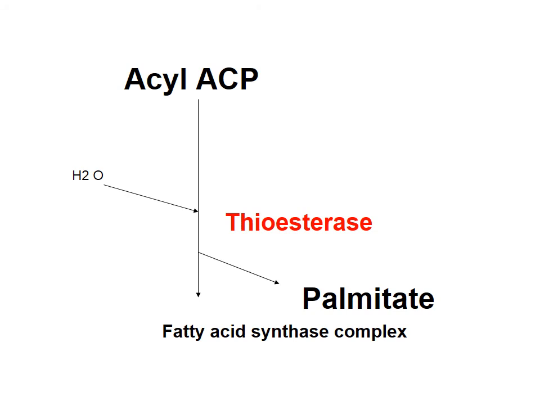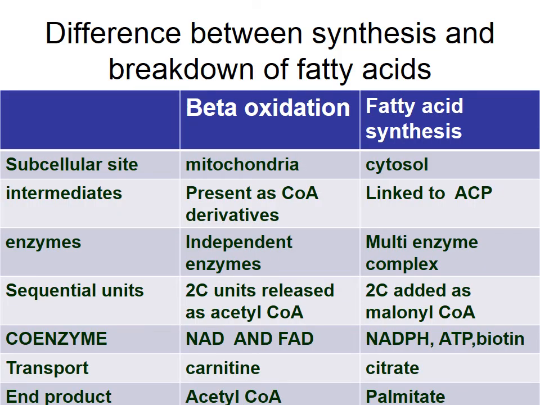Understood? How is malonyl-CoA formed? It is formed by the conversion of acetyl-CoA, meaning to say acetyl-CoA gets carboxylated in the presence of acetyl-CoA carboxylase, which requires biotin as the coenzyme, utilizing ATP. The source of carbon dioxide is bicarbonate. Remember, the regulatory enzyme is nothing but acetyl-CoA carboxylase. Is that clear?